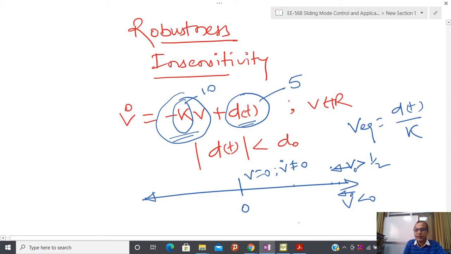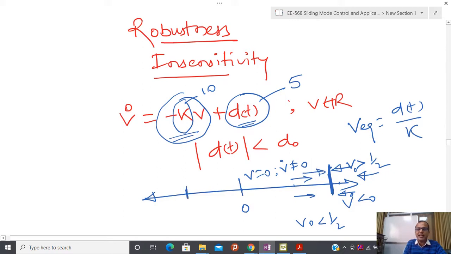But if v0 is less than half, then you have this kind of behavior: v is positive and v dot is also positive, so you are going to diverge. So outside of this particular line where v equals half, on this side you have converging behavior, and on this side you have diverging behavior.